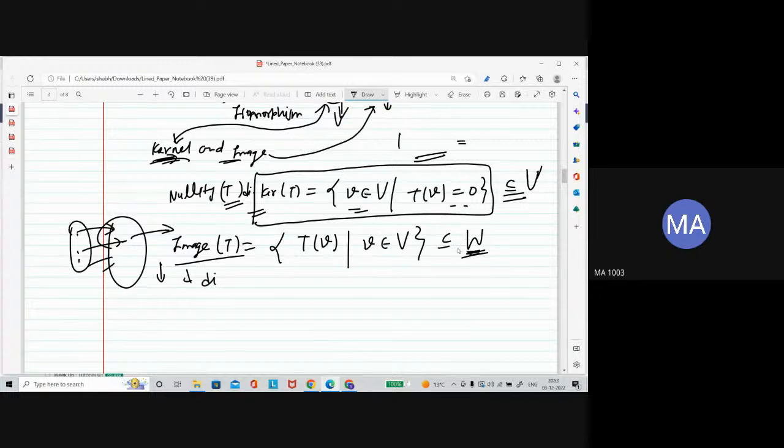The dimension of the image space is called the rank of the linear transformation. I hope these two words are clear. The rank of a linear transformation is not exactly the same as the rank of a matrix; there are some differences. This is the rank of the linear transformation, and there the word is the rank of the matrix.